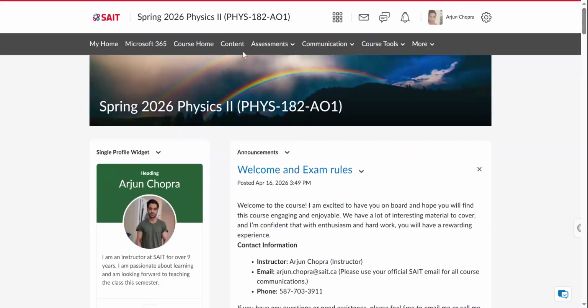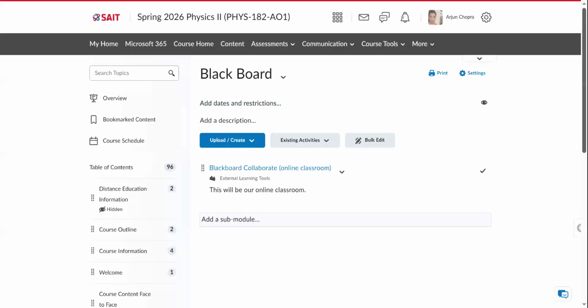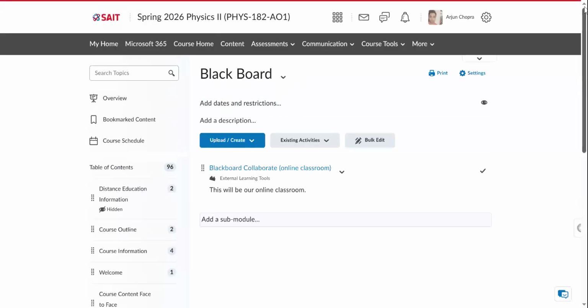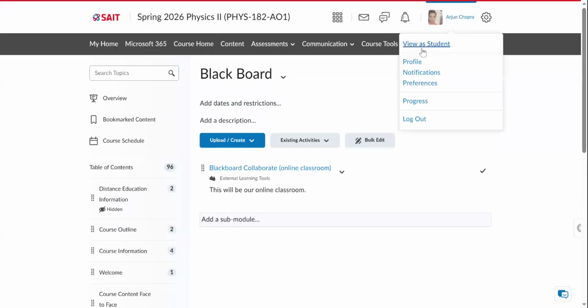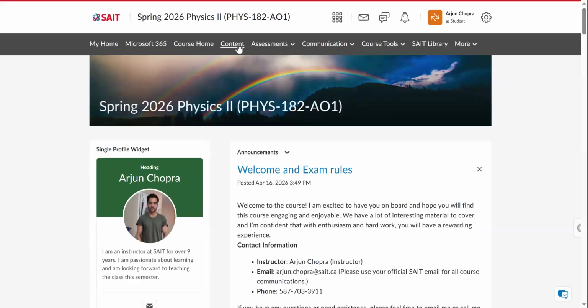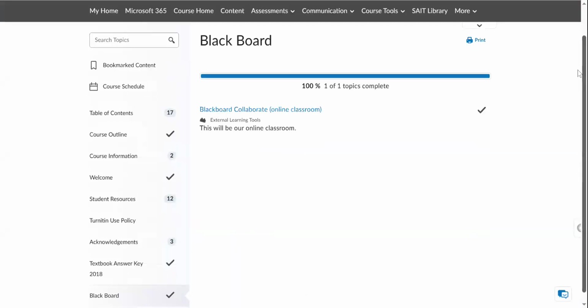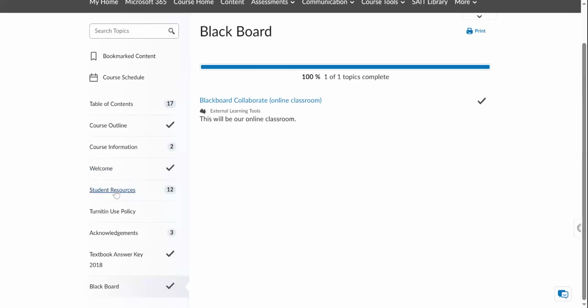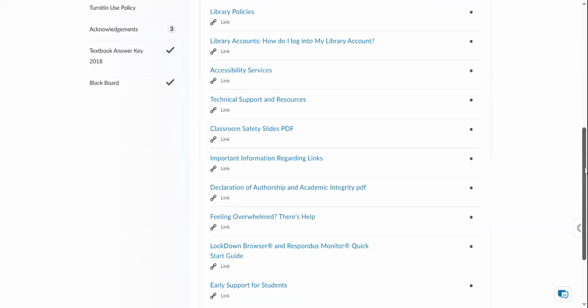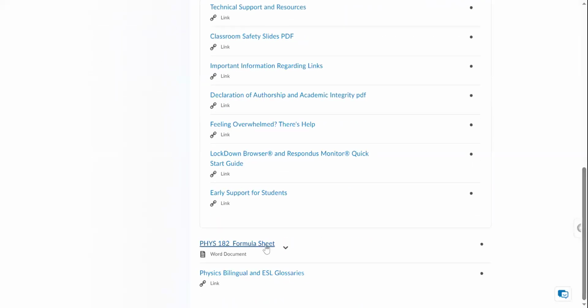Then I'll go to the content section. Under the content section, there is certain information provided for you. I'll try to view it as a student so that it will be easier for you to understand. If I go to the content section and then student resources, I've provided the information about the formula booklet here.